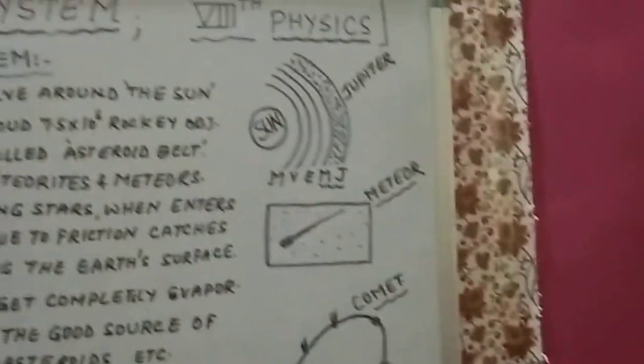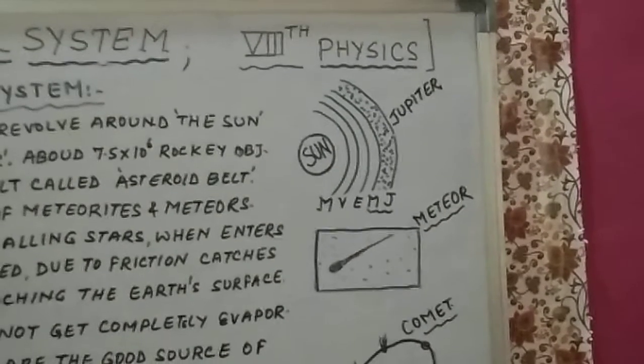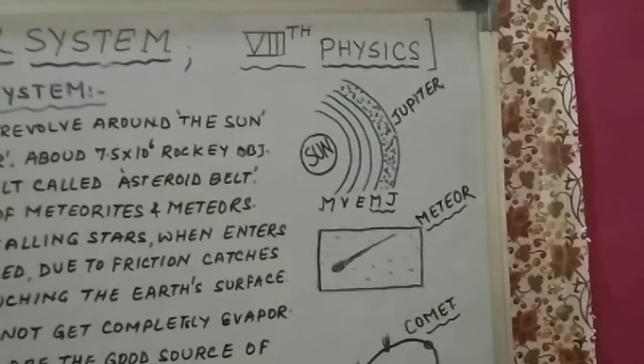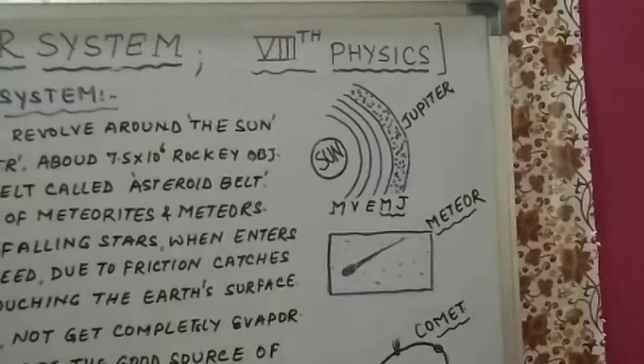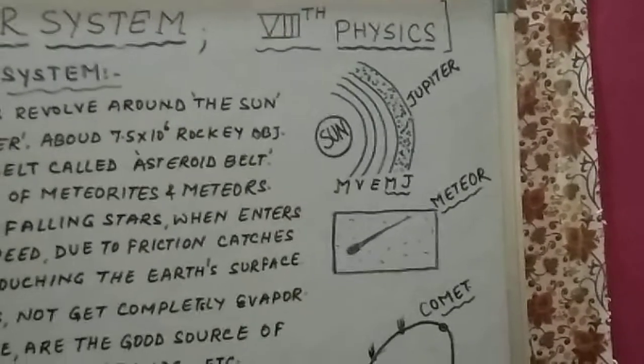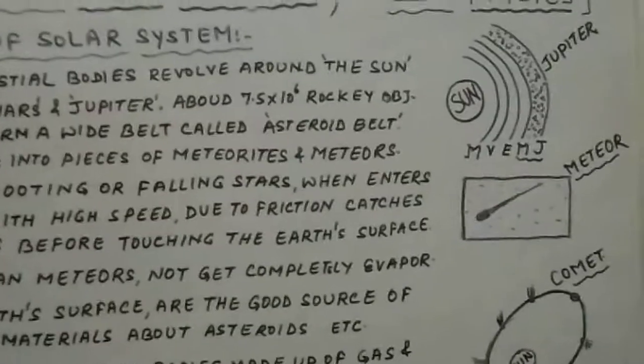Asteroids are small heavenly bodies of different sizes between the space of Mars and Jupiter, and they are also revolving around the sun. So this much only today.